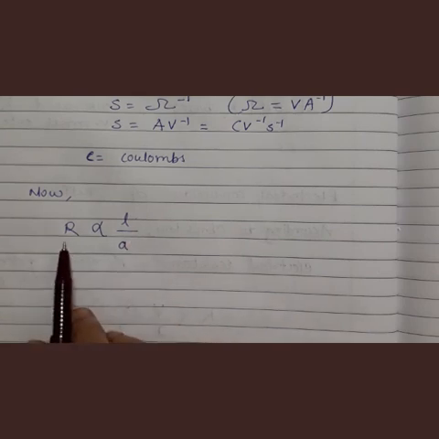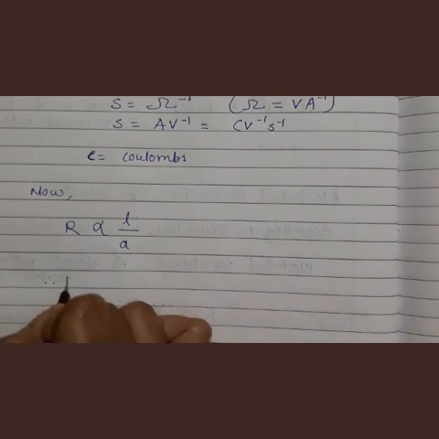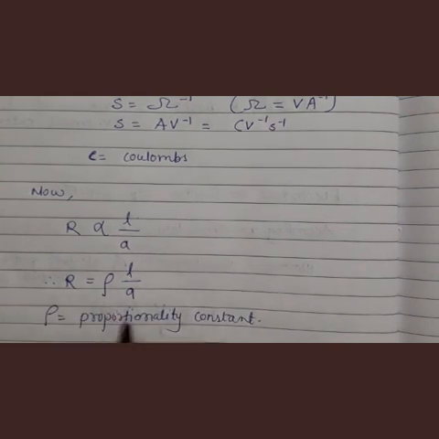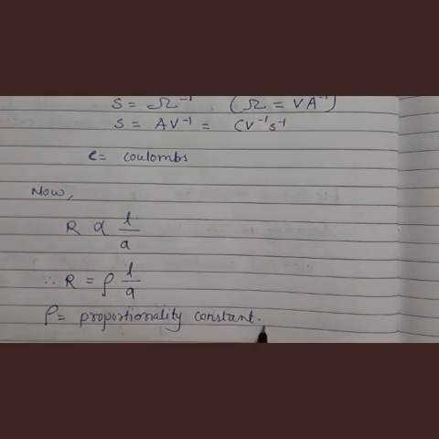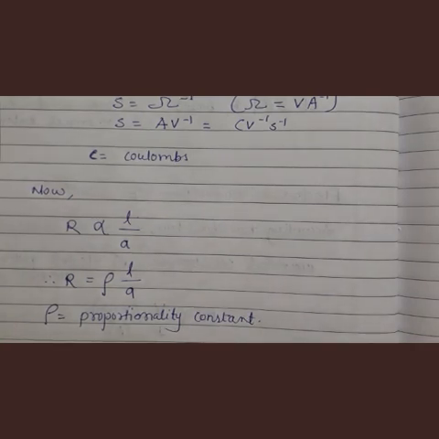So R is directly proportional to length and inversely proportional to area, so R is equal to rho times L upon A. Here rho is the proportionality constant, the resistance of a conductor of unit length and unit cross-sectional area. So this was about resistance and electrical conductance. Now see next.